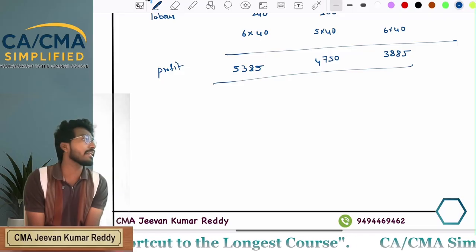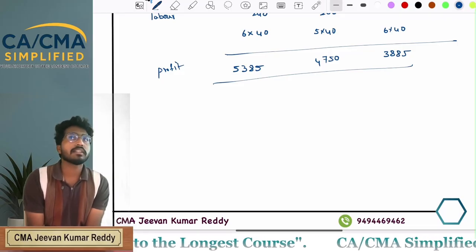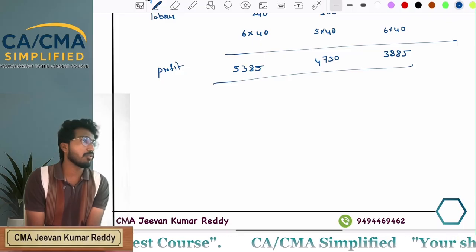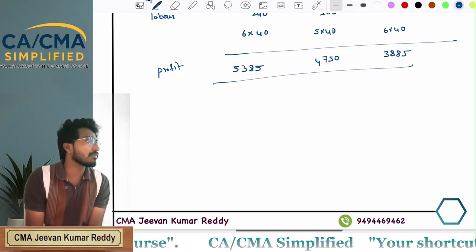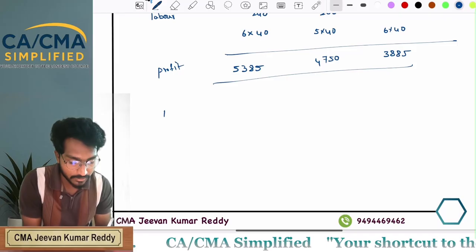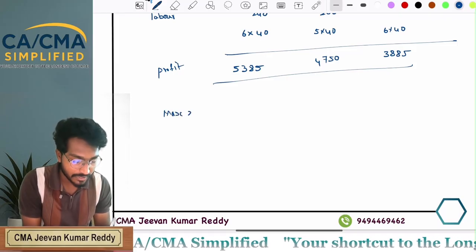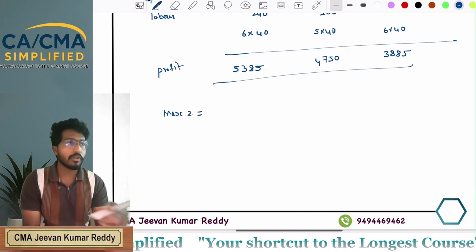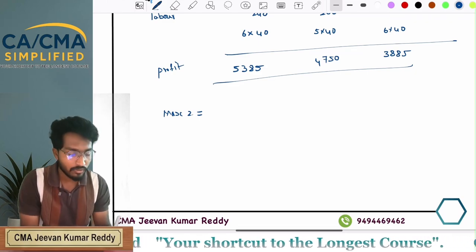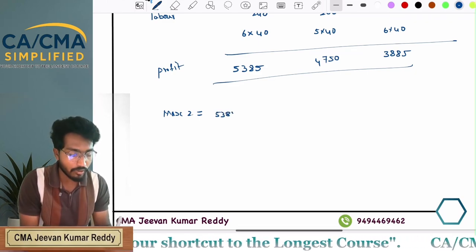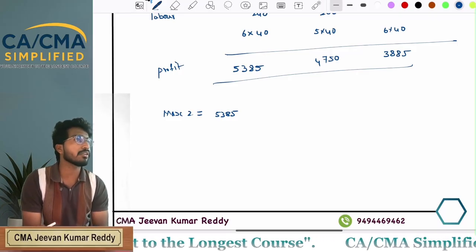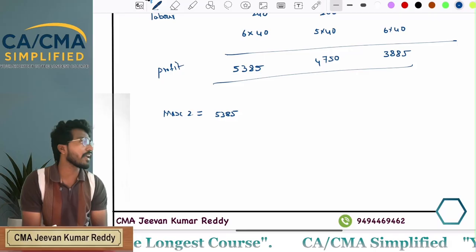Allocate the land in the product mix that increases your overall company or overall farmers' profit. Now, max Z is equals to, so from carrot you are getting how much? 5,385 as profit into number of acres allotted to carrot out of 125 acres.